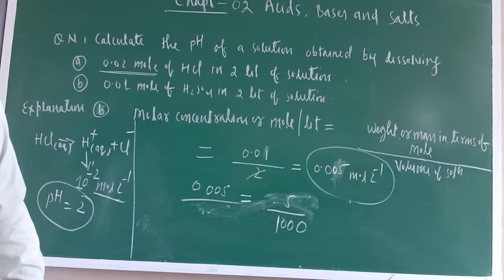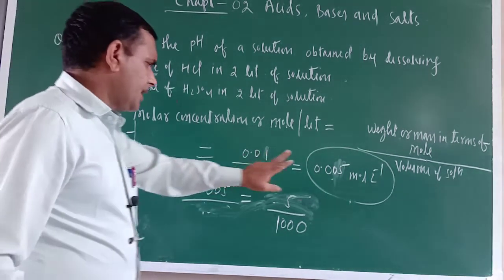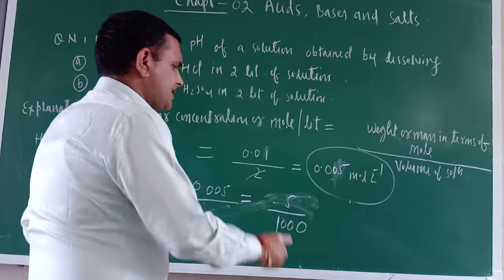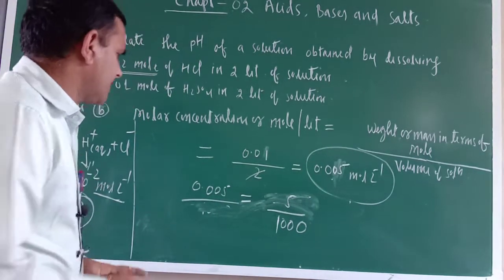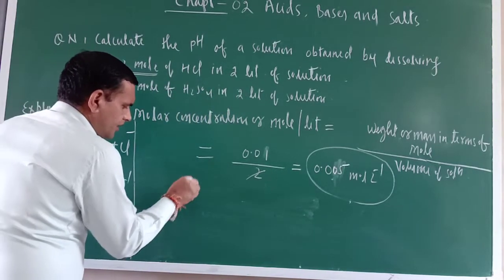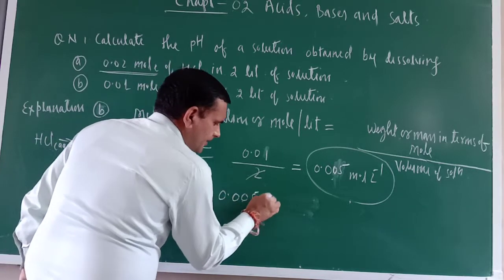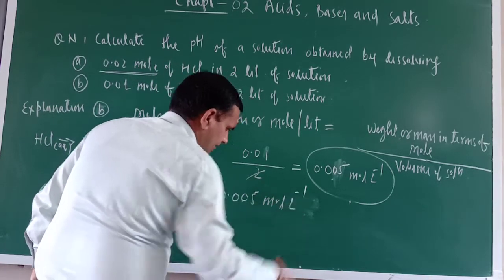So it would be equal to, just see, you do one thing. Okay. Now up to here no issue. This is the concentration of H positive equal to 0.005 mole liter inverse. Okay.